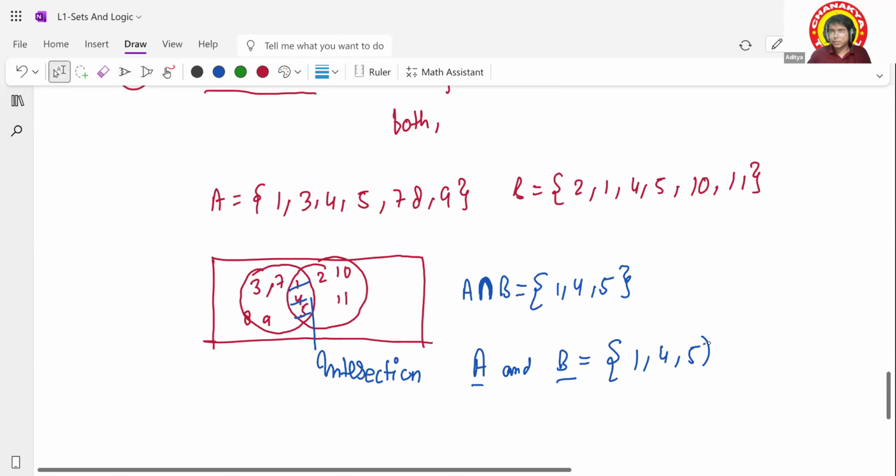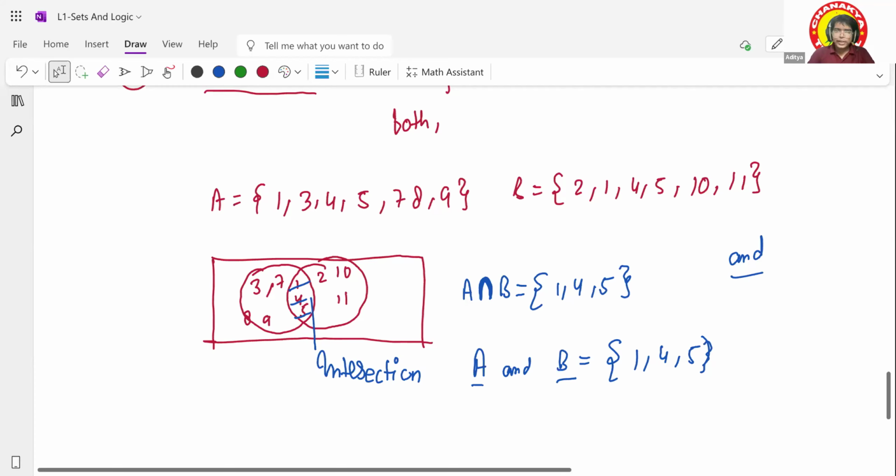Understood? So now you understood that if 'and' is written between two sets, it wants me to get the intersection of the sets. Is it clear? Ananya, is this clear about the 'and' part? Yes, sir.